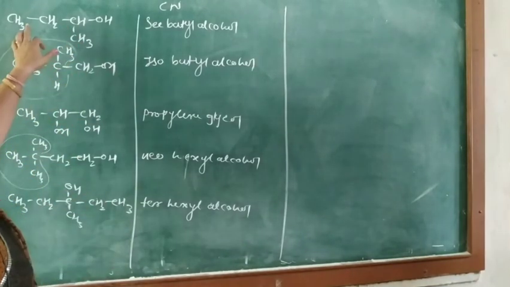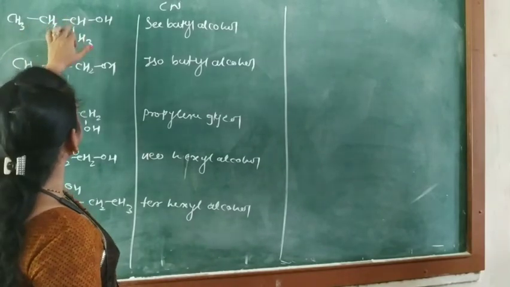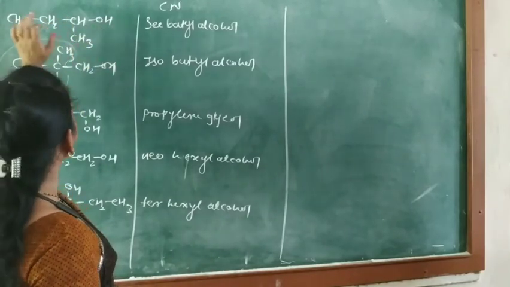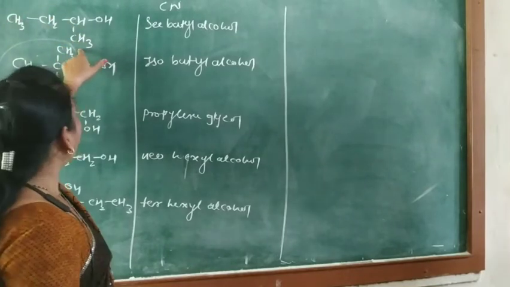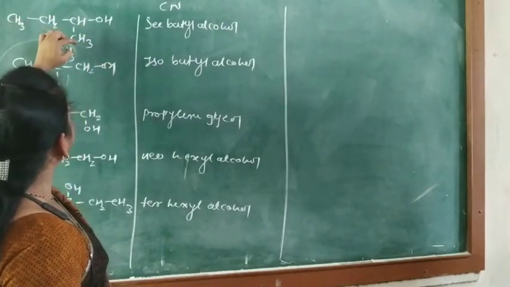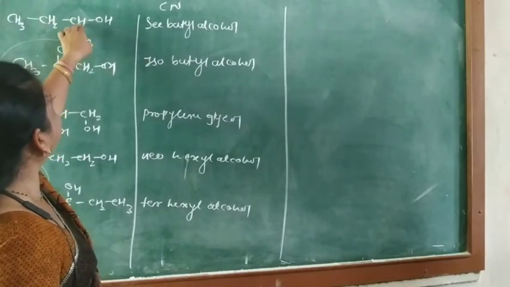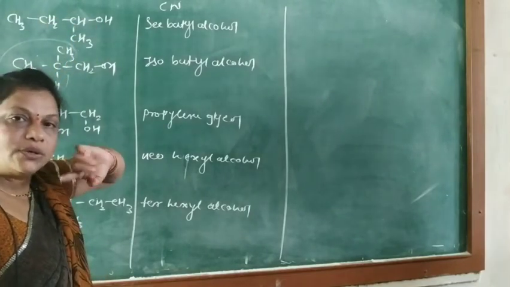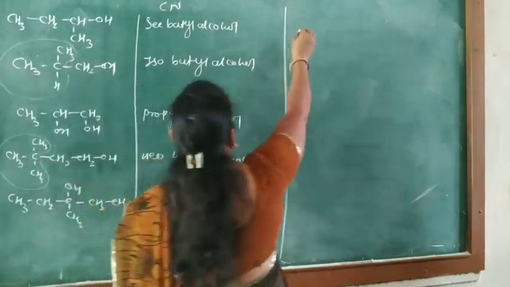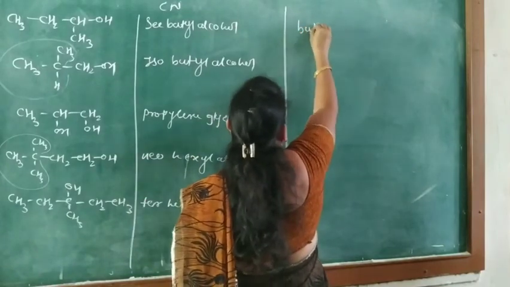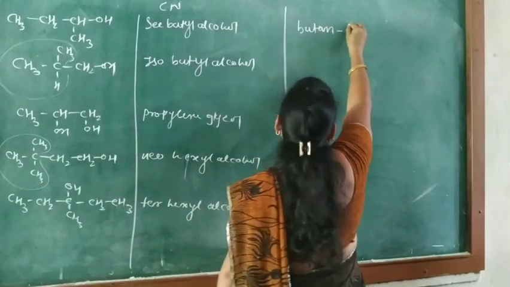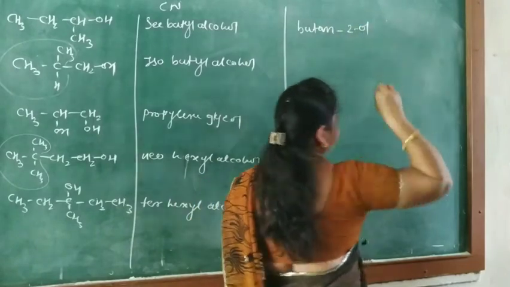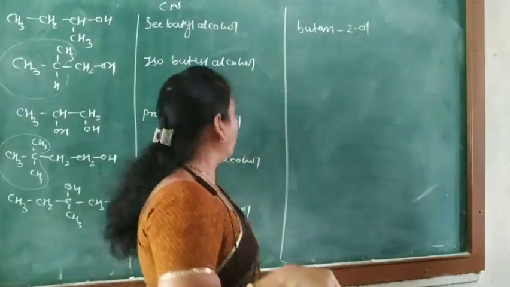So here CH3 CH2 CH CH3 CH, the longest chain is 1, 2, 3, 4. Okay, and the lowest locant is 1, 2. So at the 2 carbon atom there is OH and therefore its name is butane. E is replaced by OL and that is at the 2 position, so its name is butane-2-ol.